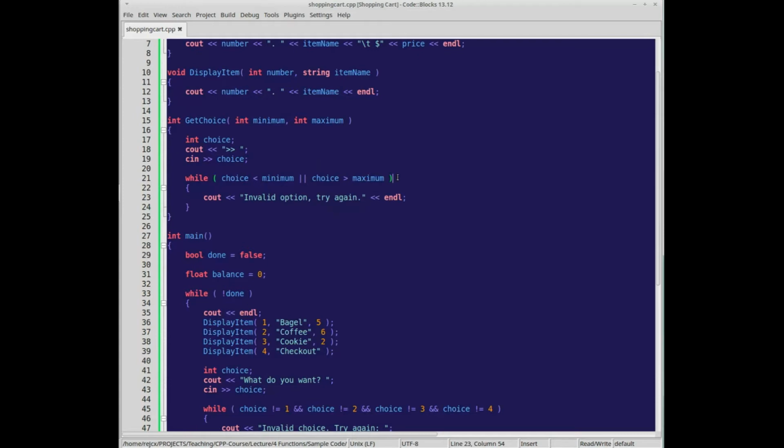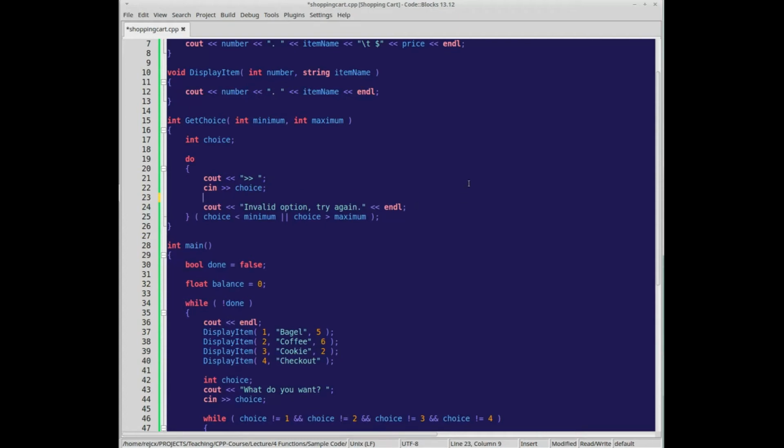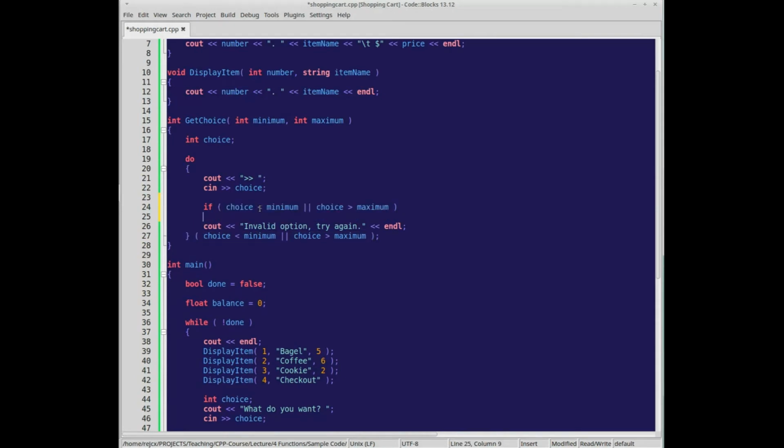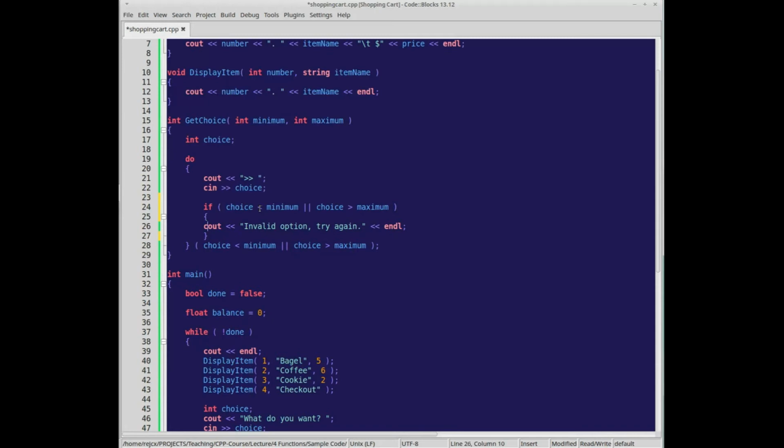Actually, we can change this up where we set this to a do while loop, and instead of automatically assuming it's incorrect, we get the option at least once, and if this is true, it'll at least display the error message. But it'll keep looping until it'll reuse this part, and it will keep looping.